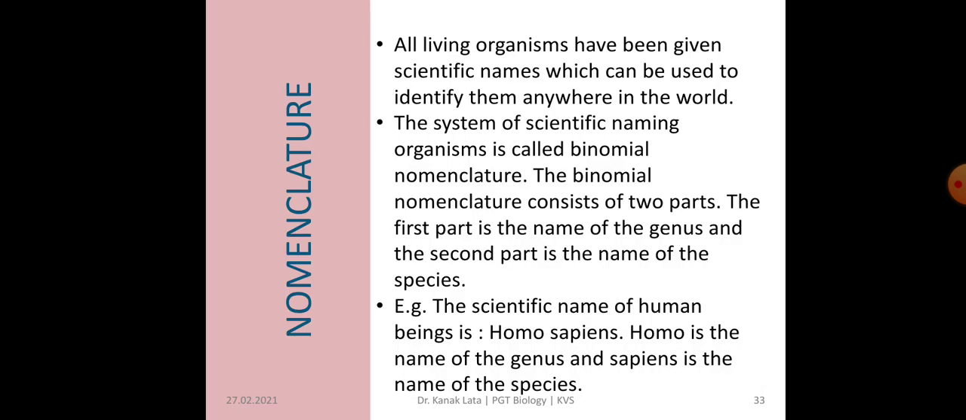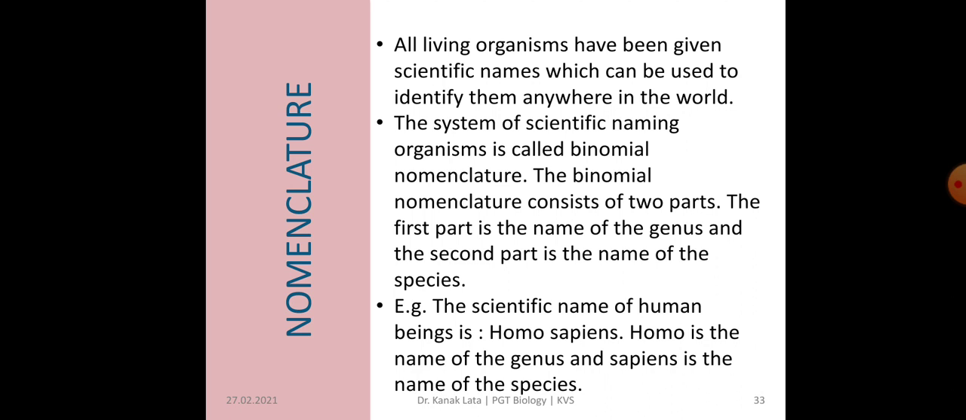Now next is about nomenclature. We know that there are different varieties of living organisms. So they have given us a common name, that is called as scientific name. And this scientific name can be used anywhere around the world. So to know them, a given name is that scientific name. The system of scientific naming of organisms is called as binomial nomenclature.